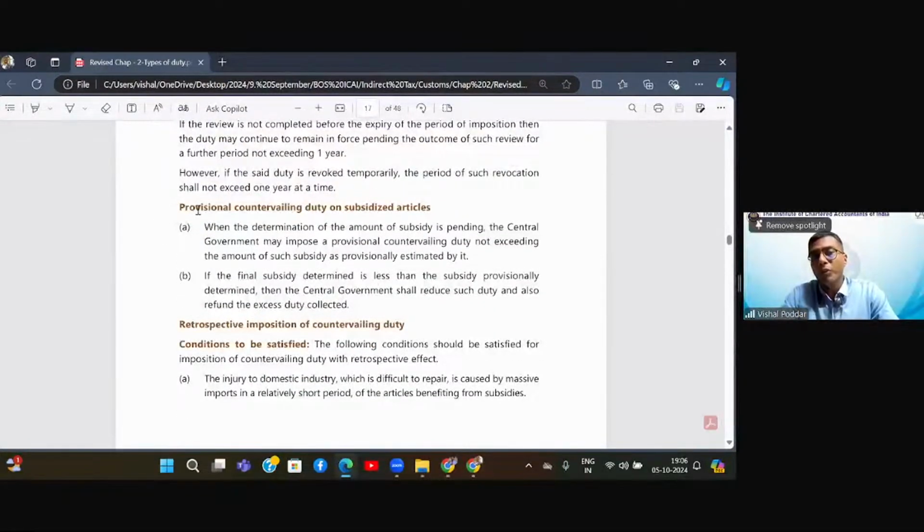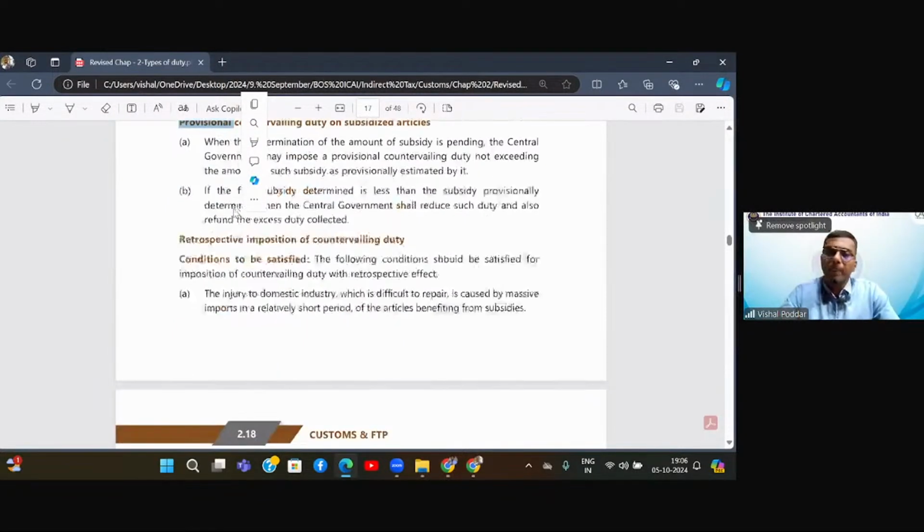Again, the same point, provisional, because finding out whether subsidy is there or how much subsidy is there may take time. So what they can do is they can immediately implement this duty on some provisional basis, temporary basis. They will make their assessment, for which we studied there is 200 days. And after that, they will decide whether to continue or whether to refund it back.